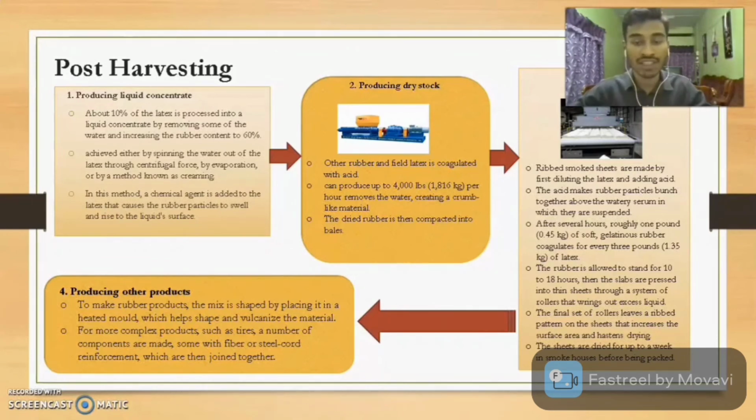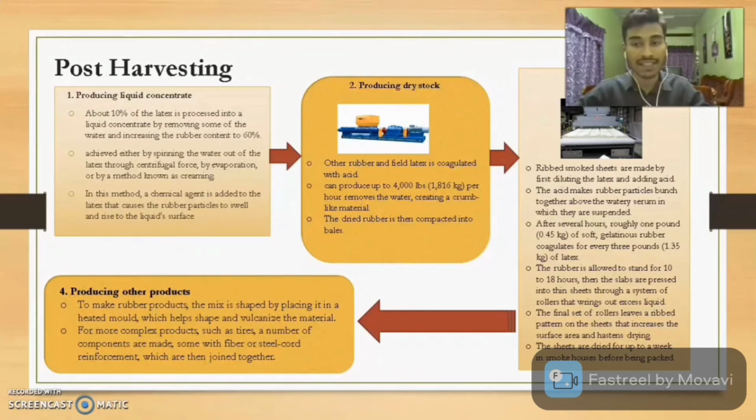The second method is producing dry stock. Field latex is coagulated with acid and then can produce up to 4000 lbs per hour, with a stream of water, creating a crumb-like material. The dry rubber is then compacted into bales.